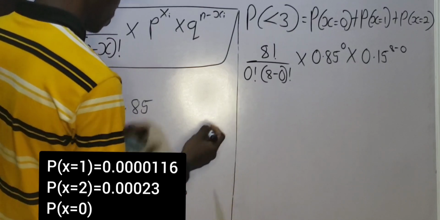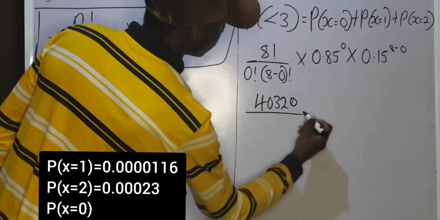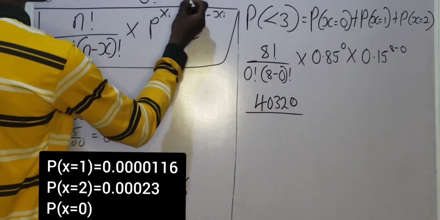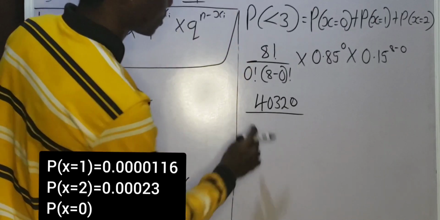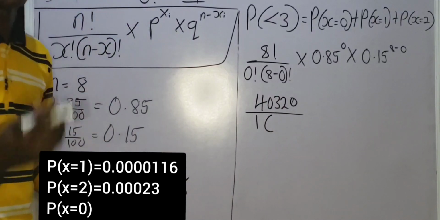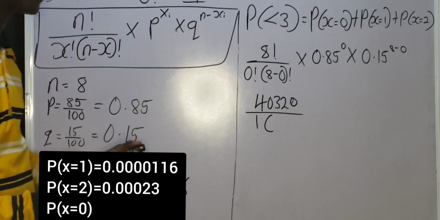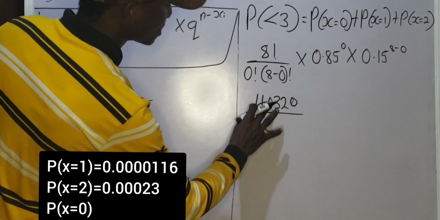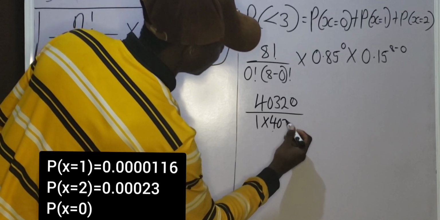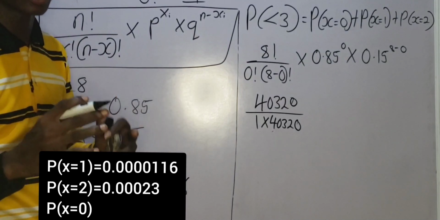Okay, now let's proceed. 8 factorial is 40,320. So 40,320 all over 0 factorial, which is 1. Please, I want you to note it: 0 factorial is 1. So 40,320 over 1 multiplied by 8 minus 0, that is 8. So I'm going to have 8 factorial, and 8 factorial is 40,320. So for this place, 1 multiplied by 40,320 will still give me 40,320. Do you understand how I got it?